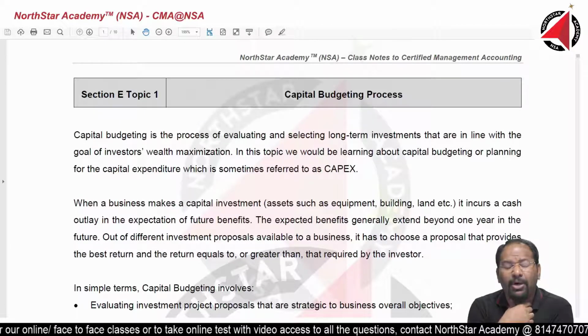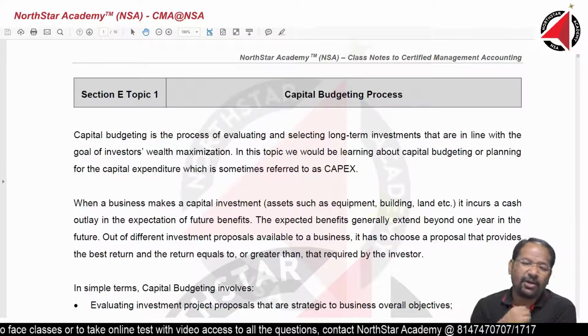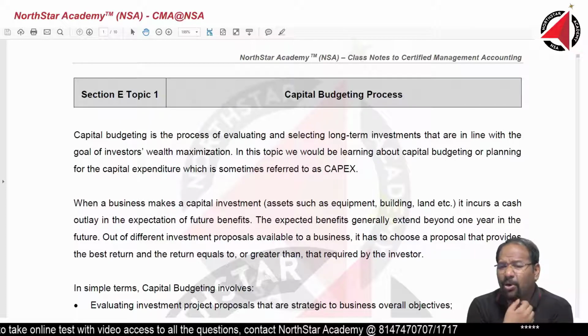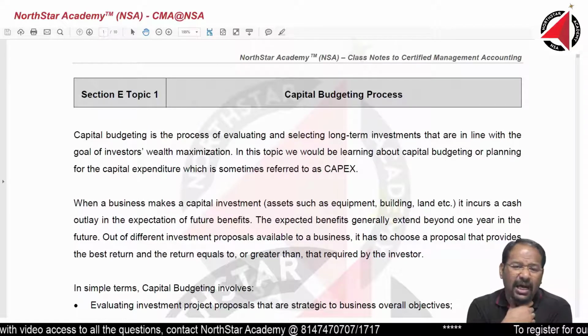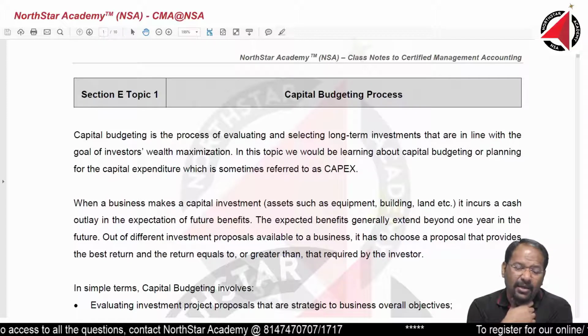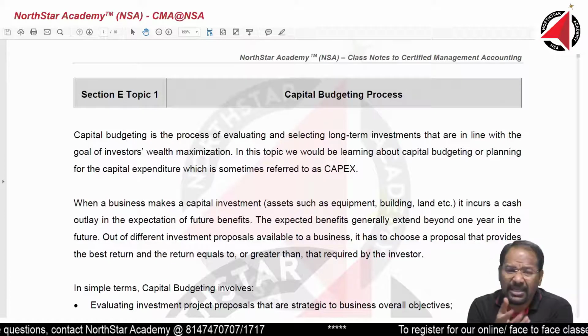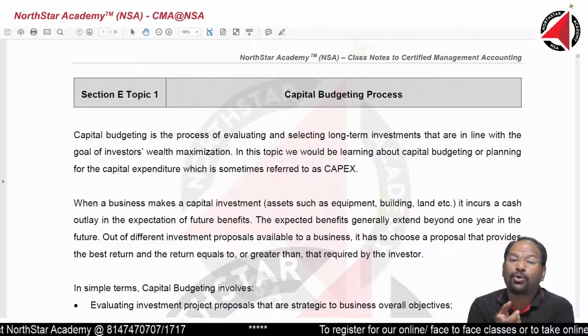We are talking about those kinds of investments here. Basically, we are dealing with the asset side of the balance sheet. Now, why is it very important to take these decisions? Because these decisions are very, very long term. First. Second, it involves a huge amount of investment. Third, if it fails, the company may collapse.